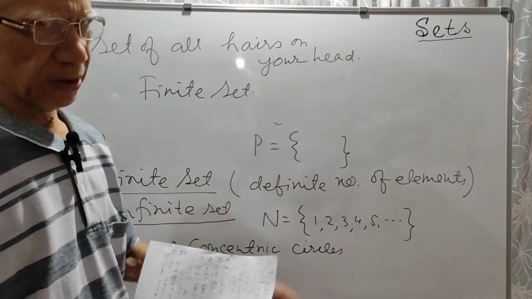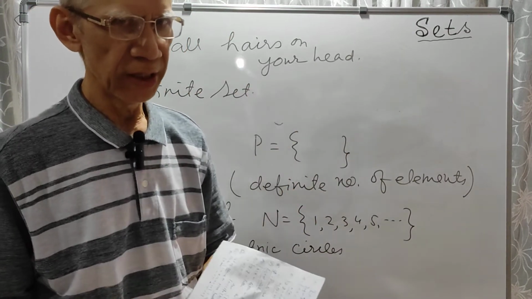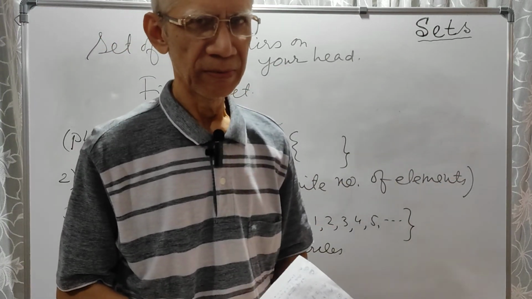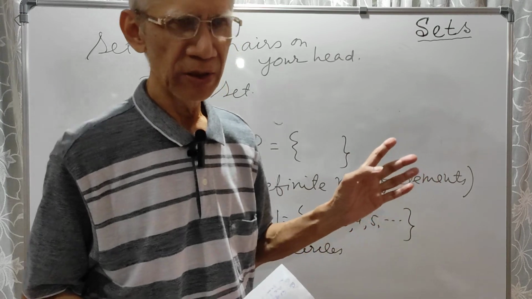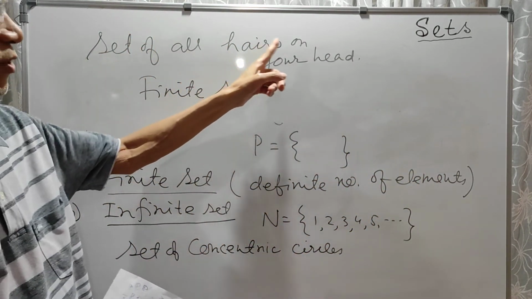Now it may be difficult to count. There may be say 1 million hair on your head. It may be difficult to count, but we can count and finish it. It is difficult to count, but not impossible. There are a definite number of hair on your head. So the set of all hairs on your head is what?